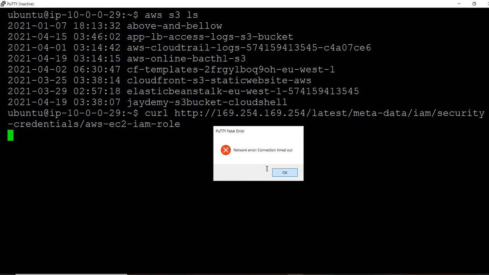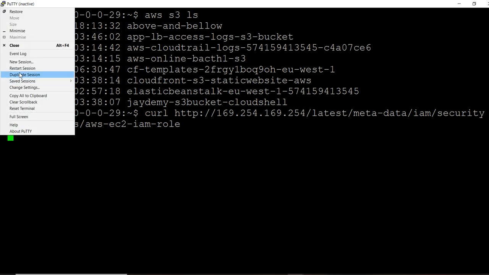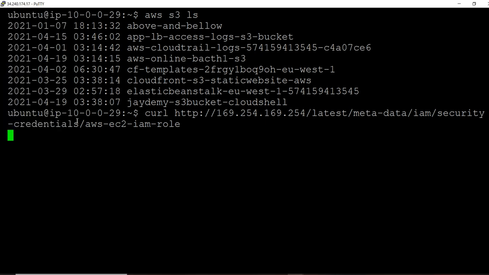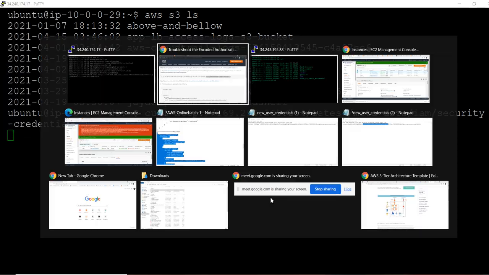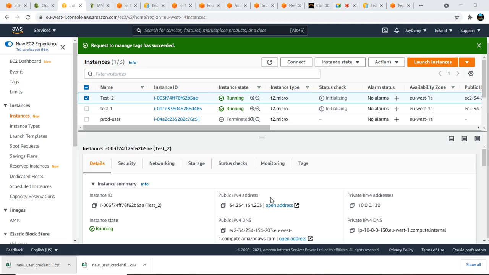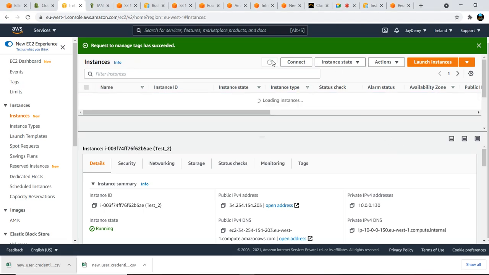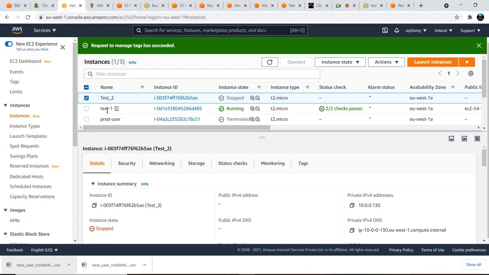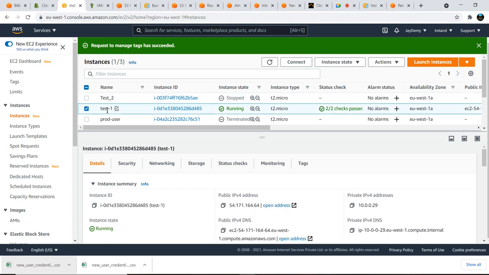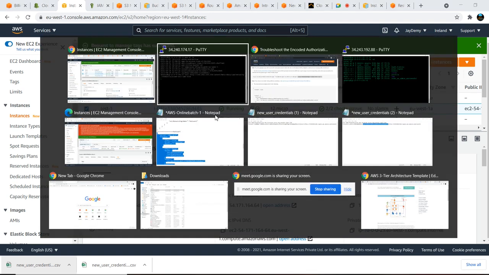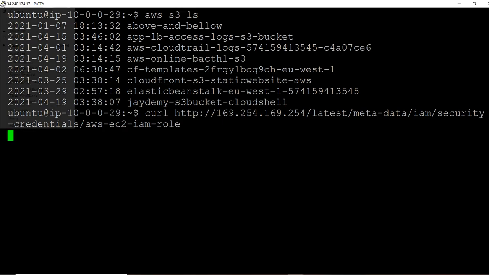What happened? This is not connecting. Come on, restart session. What happened to these two machines? Both are running, right? Test server 1 is running, 2/2 checks passed, and 29 is running.